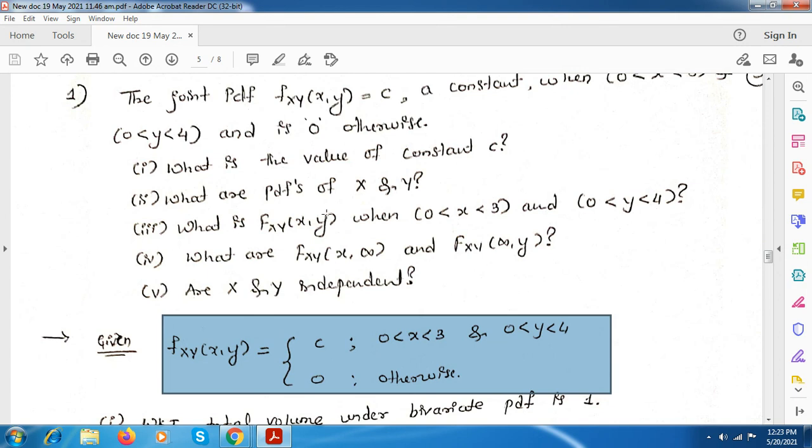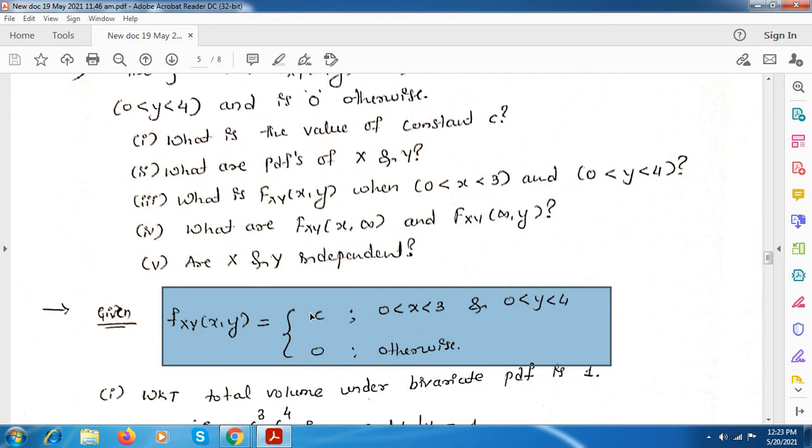They have asked the PDF of X and Y, and the CDF also, and the range is the same, whatever they have given in the question. Then they have asked for the joint CDF when y is equal to infinity, and next when x is equal to infinity. After that, you have to find out whether these x and y are independent.